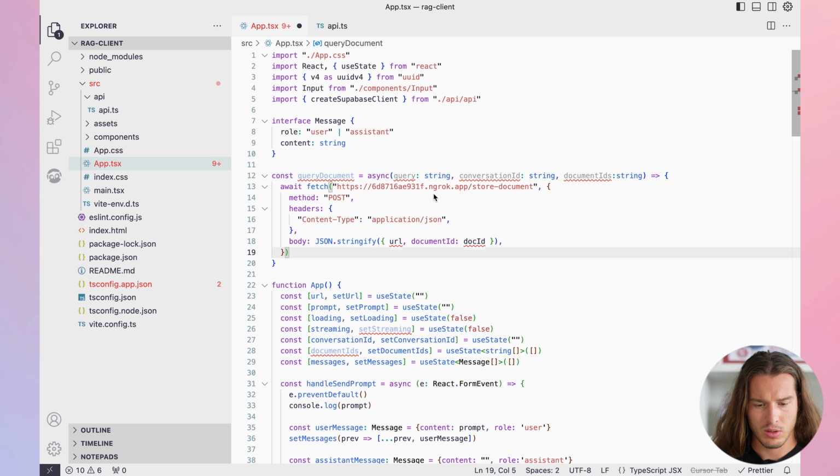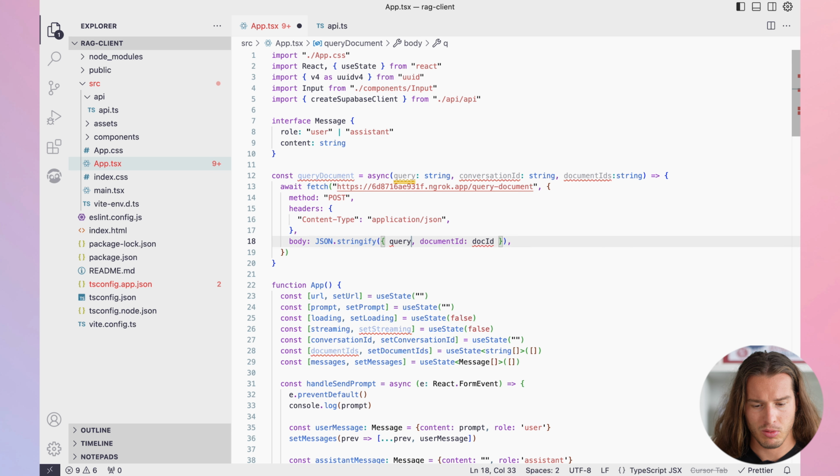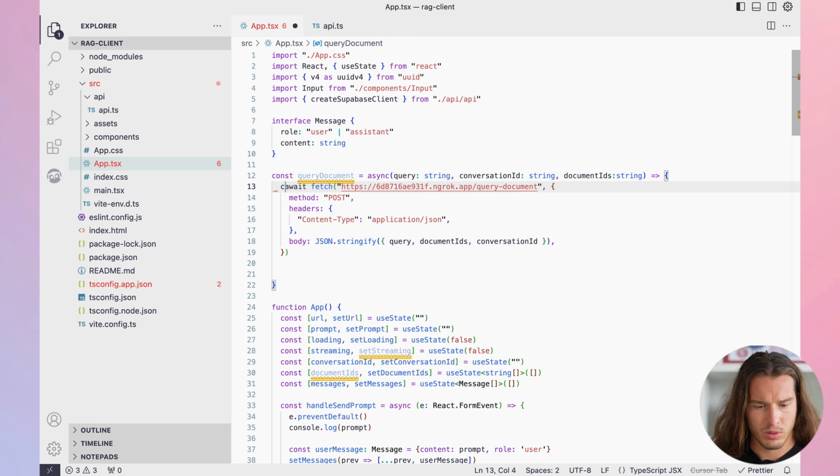We will do this, but we will just change this to query, right? And here we can pass query, we can pass actually document IDs, and we can also pass conversation ID. Perfect. We just then need to obviously get a response here and just return that response.